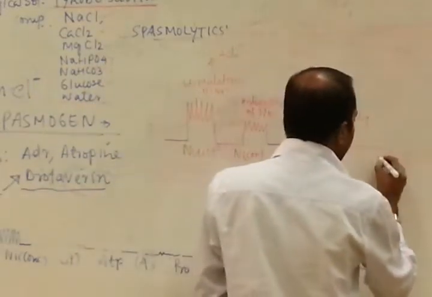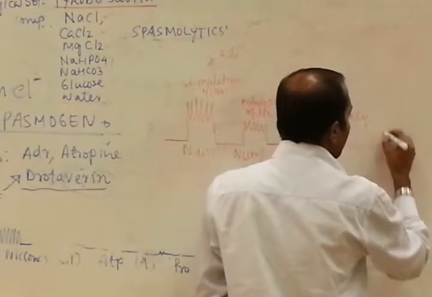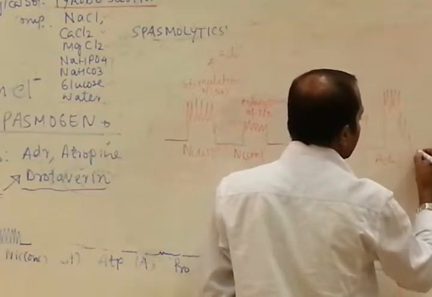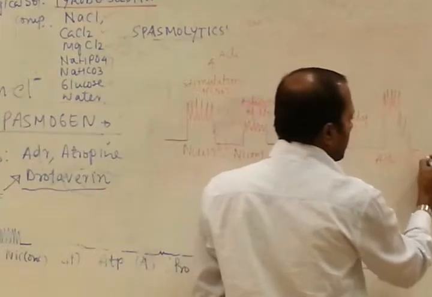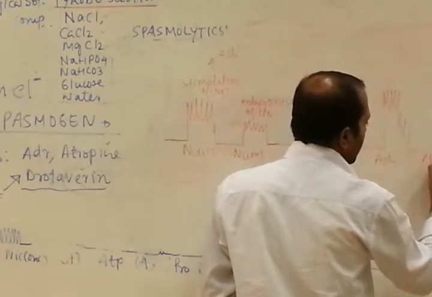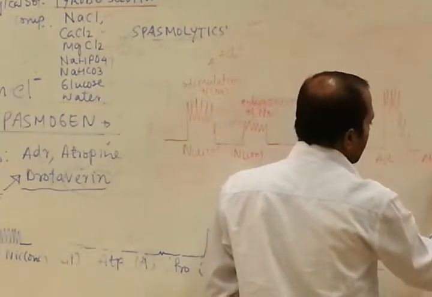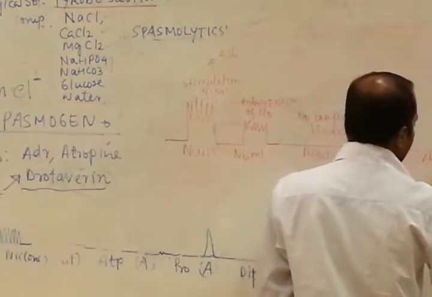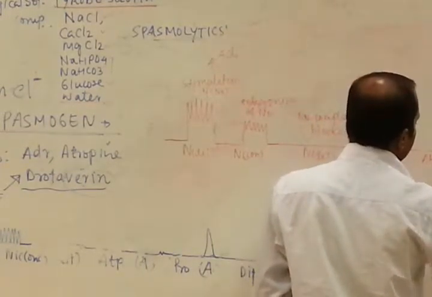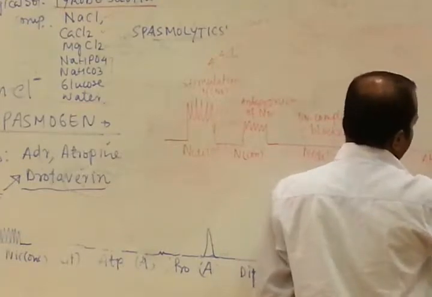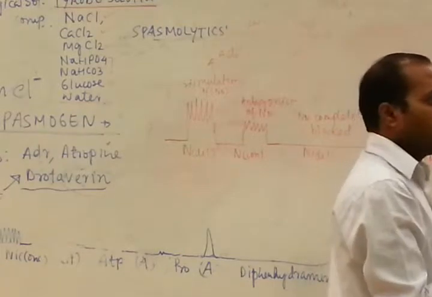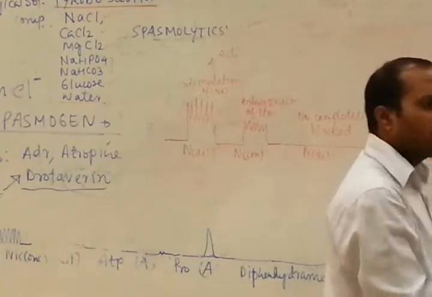Now if you are giving acetylcholine, it will produce contraction. After acetylcholine, if you are giving atropine, atropine plus acetylcholine, it will either block or reduce the effect. If atropine is given in a high dose, it will completely block. If it is given in a small amount, it will reduce the effect.